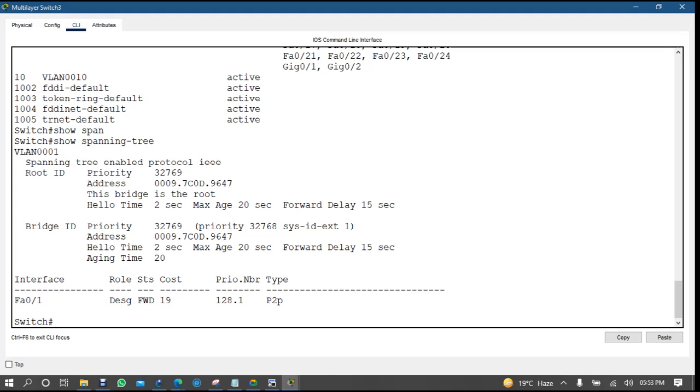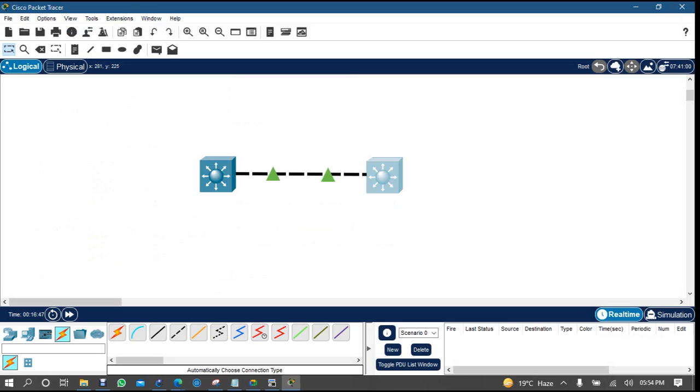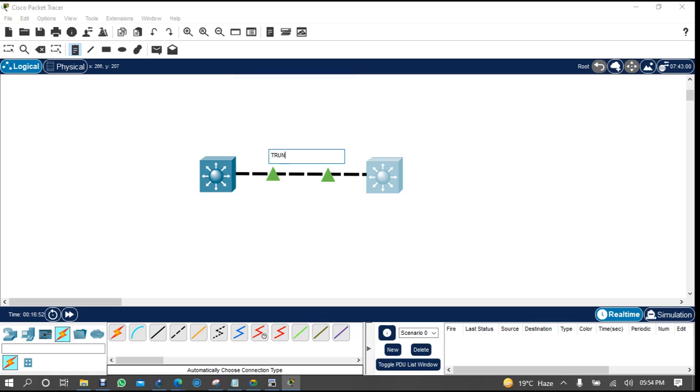No, only the VLAN 1 instance, no VLAN 10. So when you want to run the instance, either you add this link to a trunk or add this link inside VLAN 10. Are you understanding?